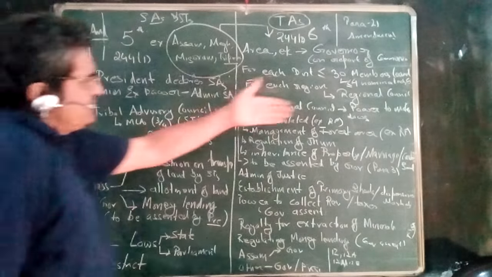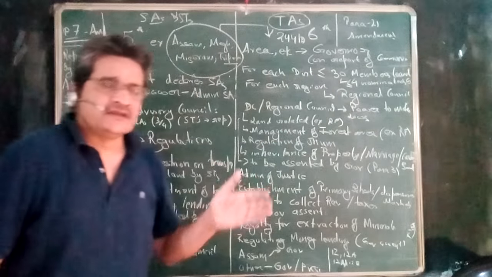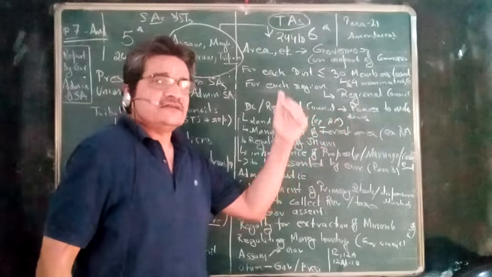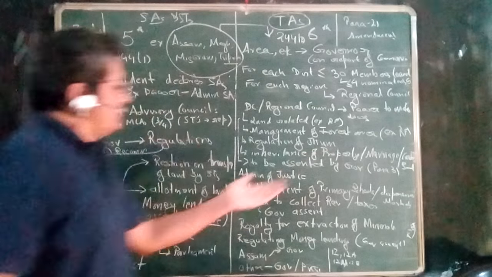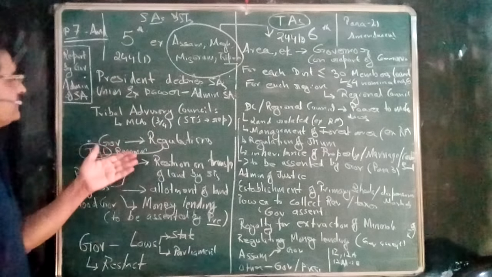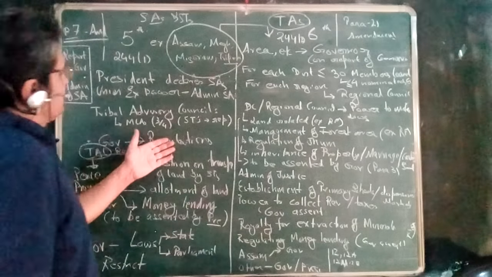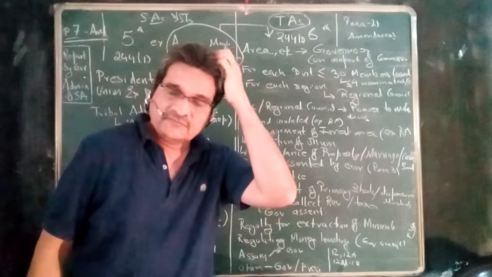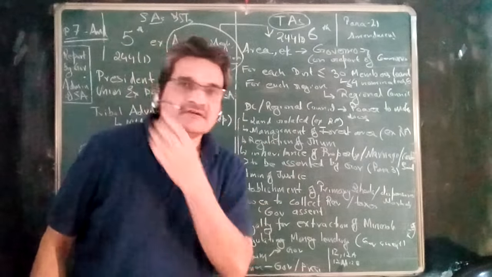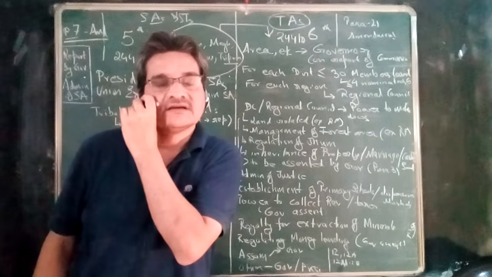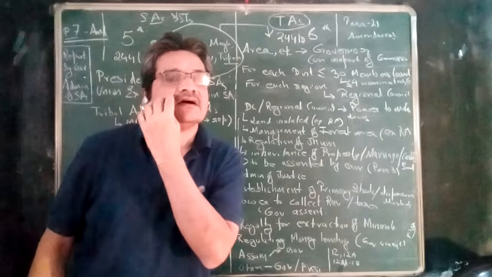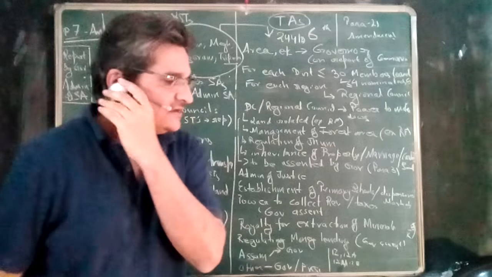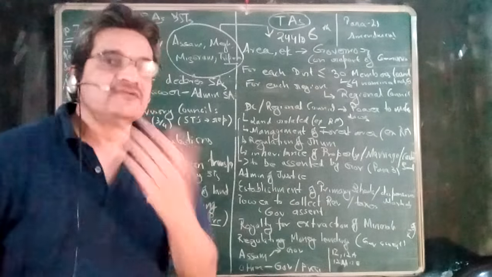Now, as far as the sixth schedule area is concerned, it is the district council which makes the laws. But in case of the fifth schedule areas, it is the governor who makes the regulations, and before making those regulations, the governor should take the views or the recommendation of the tribal advisory council.